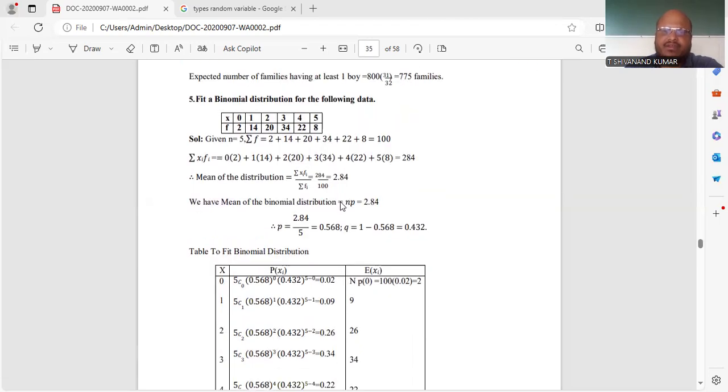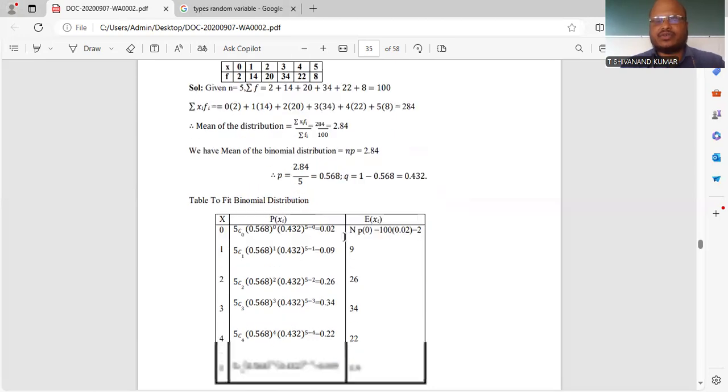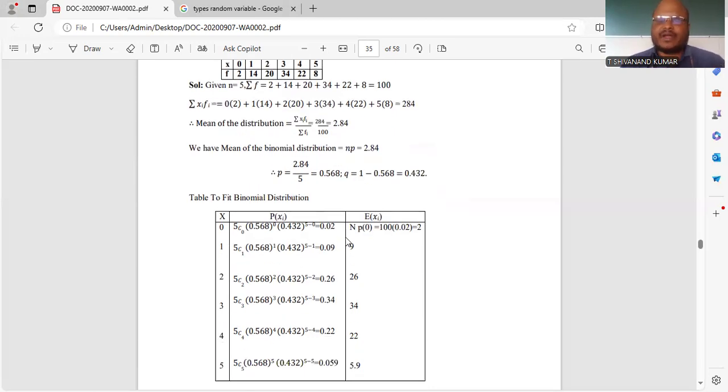Now we have to find the mean. For the mean of the distribution, that is nothing but summation of fi xi by summation of fi. So we will get 2.84. The mean of the binomial distribution is nothing but np, which is equal to 2.84. We know the n value, but we don't know the p value. From this, we can find the p value. So using np is equal to 2.84, p is equal to 2.84 by 5. So we'll get 0.568. Then the q value is 1 minus p, that is nothing but 0.432.